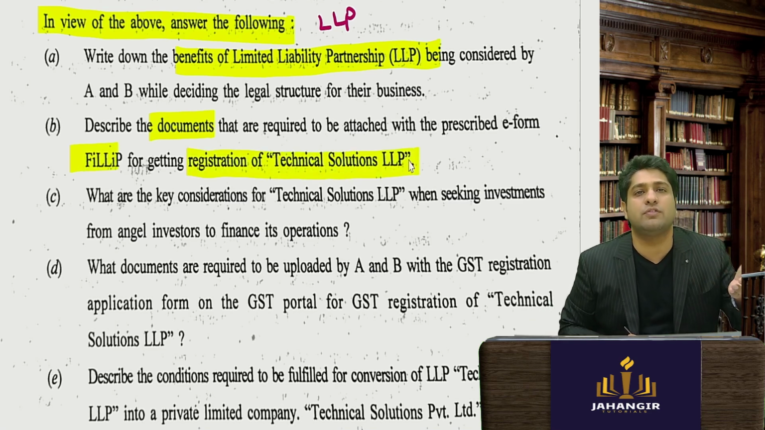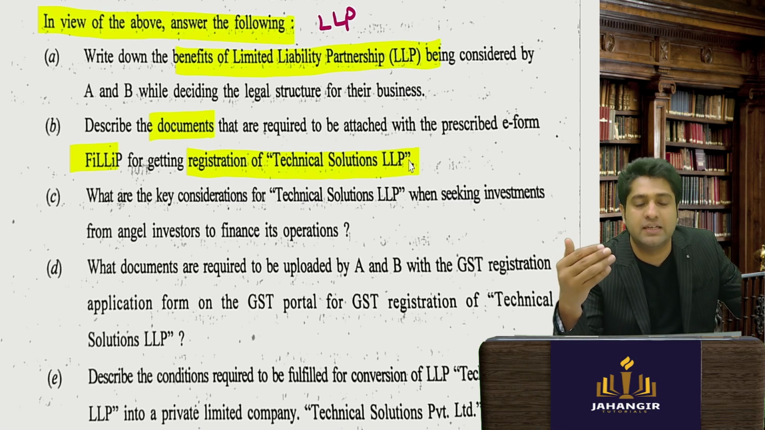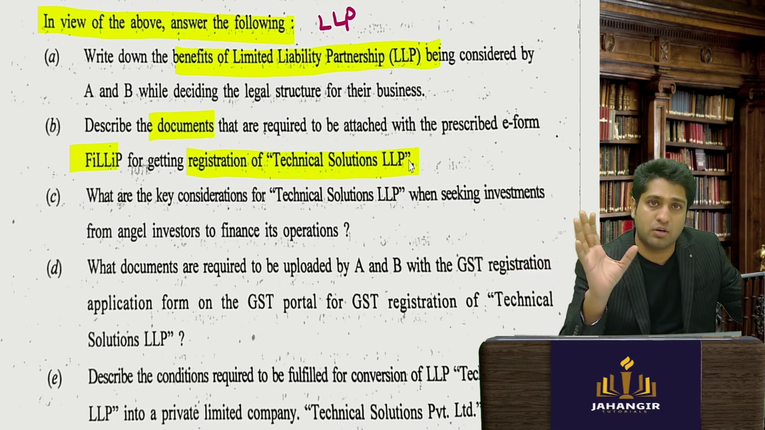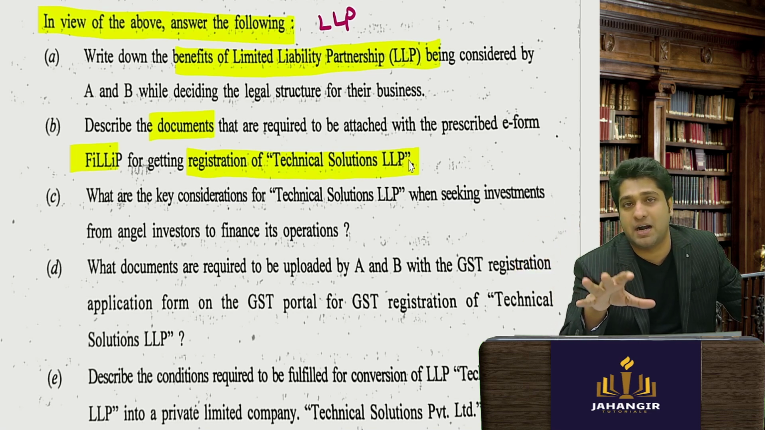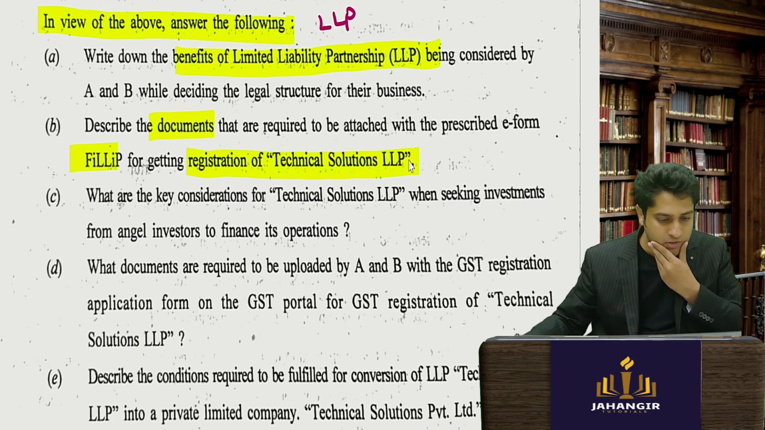So now with form FiLLiP, that is the incorporation form for LLP, along with that you would give your partnership deed, the name, or your details of your designated partners of the office, etc. So very simple questions have been given.